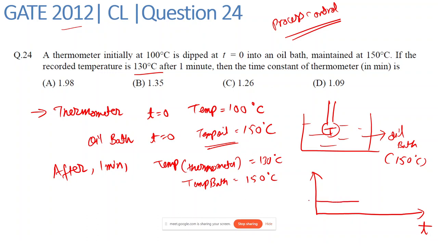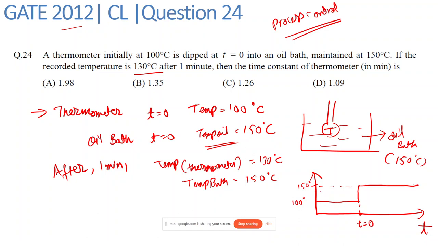So let's say this is 100 degrees Celsius, and here consider t equal to 0. At this instant, the thermometer is dipped into an oil bath. Initially the temperature of the thermometer was 100 degrees Celsius, but at this point there is suddenly an increase in the input. This solid line is my input, so here it will become 150 degrees Celsius.